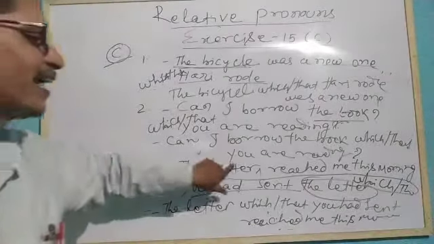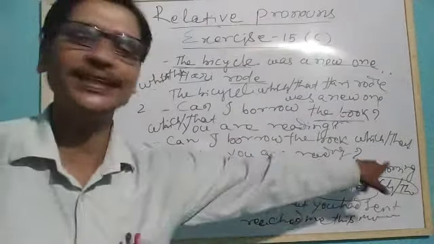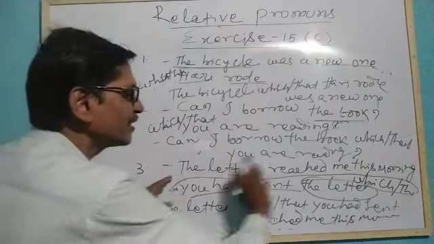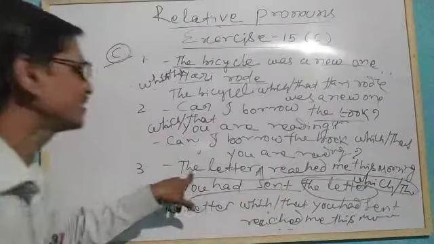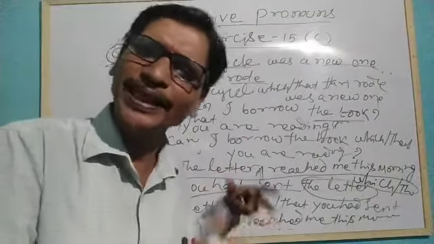So the letter which you had sent reached me this morning. So we took this which and used it at the beginning of the sentence, and the complete sentence we wrote after this letter. Okay, here it is used as a relative pronoun.